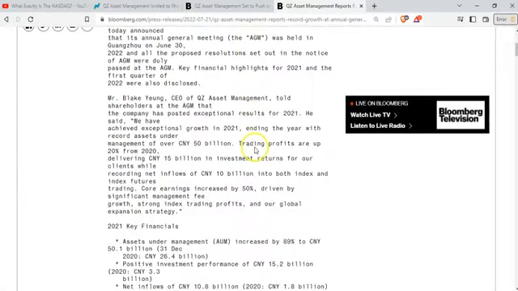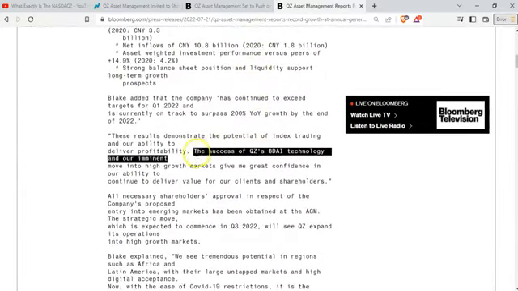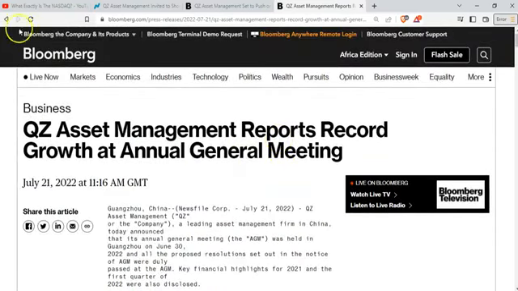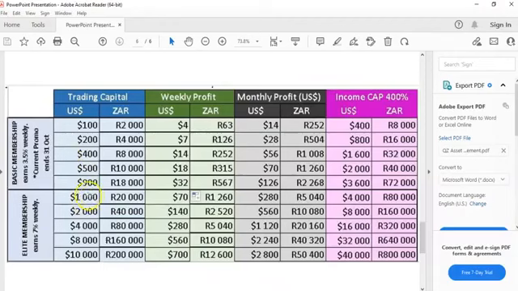So guys, if you go down and read further, it says the success of QZ's BDAI technology is the one which caused this record growth. So we are in a real company here and we're making good money. Then take a look at how much you want to invest. Do you want to fall under the 7% a week bracket, which means you invest $1,000 upwards, or in rands 20,000 rand upwards?